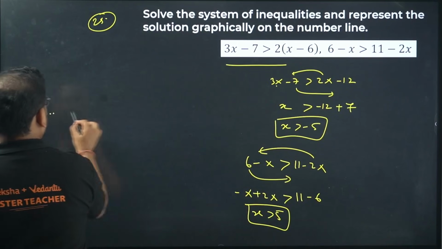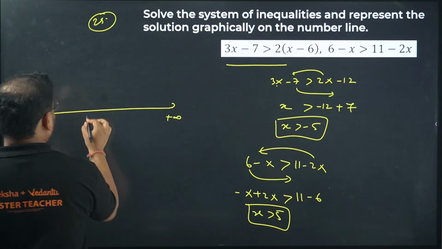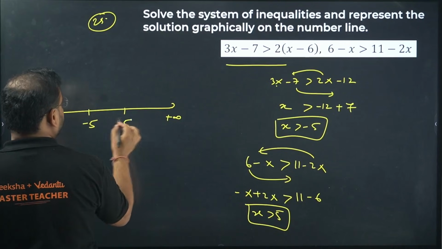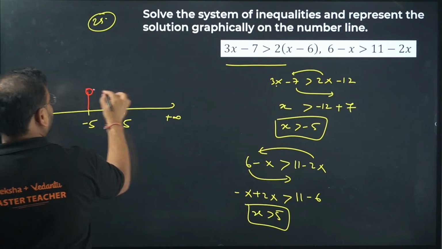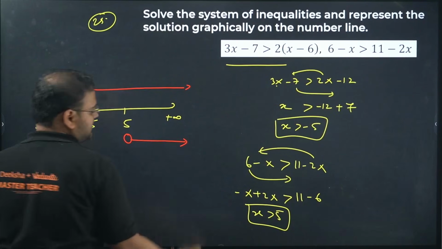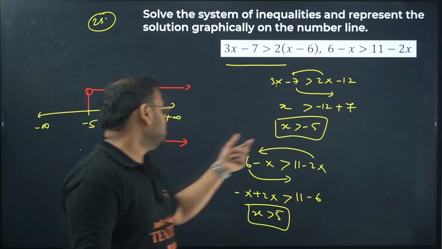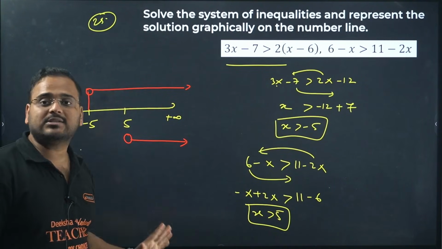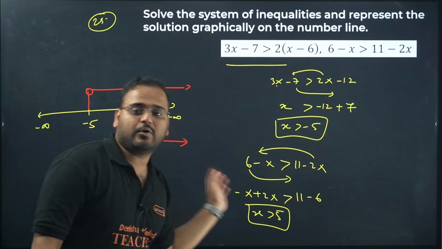Number line, negative infinity, positive infinity. Minus 5 here, plus 5 here. Check this out. It says open on the minus 5 and all the way towards this side. This says open on plus 5 and all the way towards this side. Correct, no? Open, there's no equality over here. Only greater than. So open on minus 5 and all the way towards the positive side. Again open on plus 5 and all the way towards the positive side.